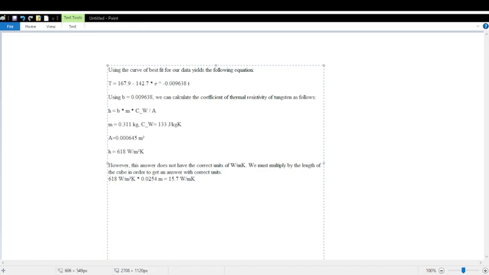In reality, tungsten has a coefficient of heat transfer of 175 watts per meter times Kelvin, so we're off by one order of magnitude. This makes sense. Our experiment lost a lot of heat on the way up as the sides of the tungsten cube were not insulated. This is best illustrated by the fact that the curve of best fit that we determined from our data has an asymptotic temperature of 167.9 degrees Celsius, meaning that we lost nearly 100 degrees Celsius on the way up. This loss of heat makes the tungsten act as though its coefficient of heat transfer is much lower than it actually is. Now that we've analyzed tungsten, let's take a look at netherite and see if it can do any better.